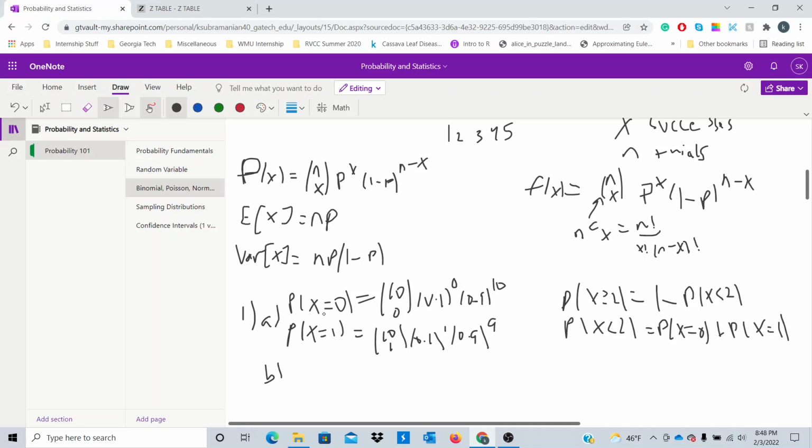So now that you have p of x equals 0, p of x equals 1, you can plug it in for these two terms here, and you'll find the probability of x less than 2. So then now that you find this value, you will be able to find the probability of x greater than or equal to 2, because probability of x greater than or equal to 2 is simply 1 minus p of x equals 0 minus p of x equals 1. So this is what we need to do to find the probability that at least 2 students find the hidden gem.